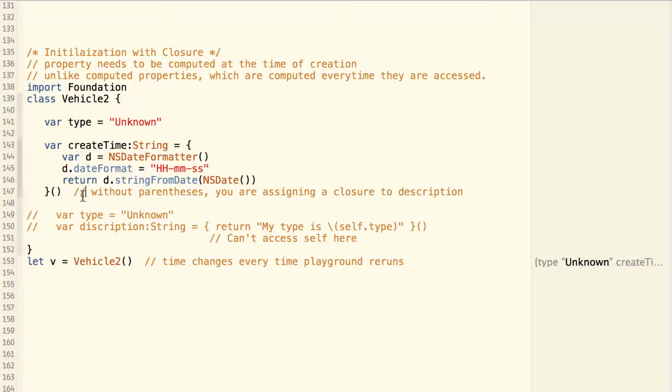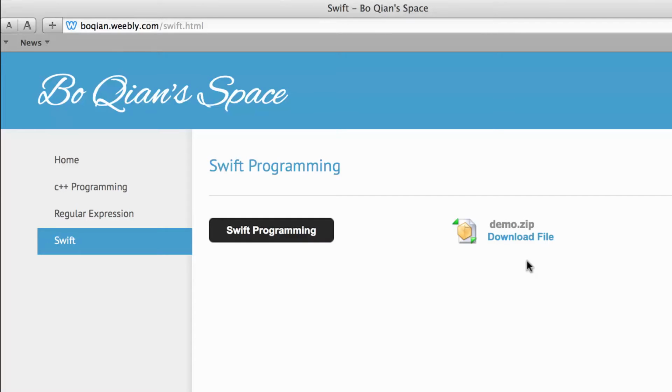This is different from a computed property. A computed property's value is computed every time that property is accessed. But for the initialization with closure, the computation only happens at the time when the object is created. So it only happens once per object. Also note that there is a pair of parentheses at the end. If you forget these parentheses, you'll end up assigning the closure itself to the property, which may not be what you want.